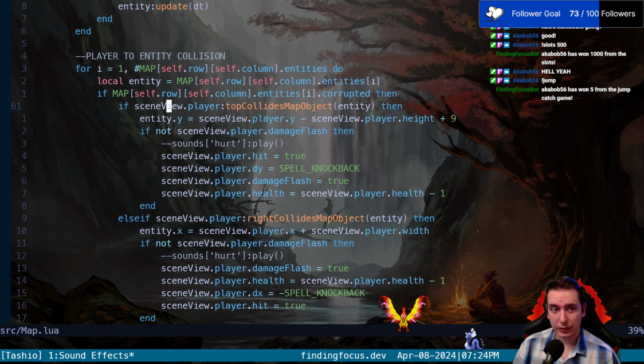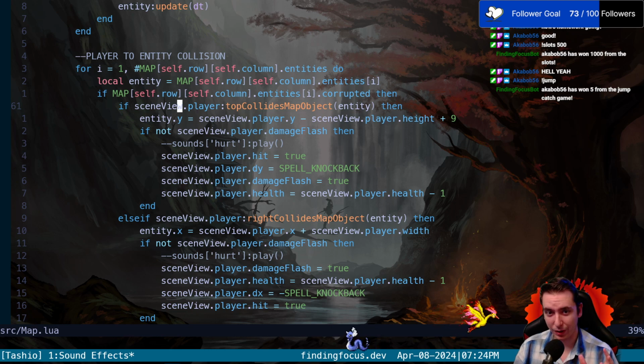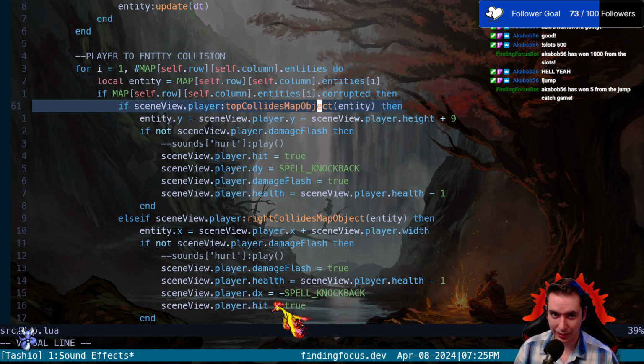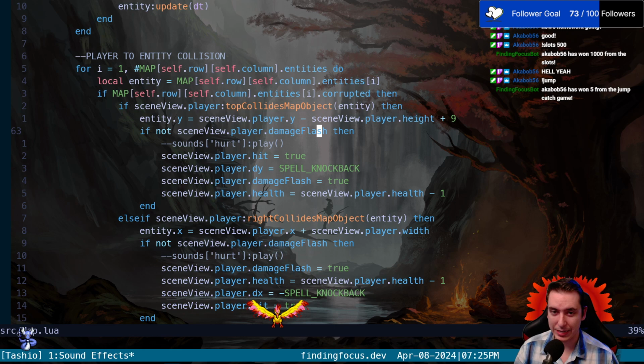Well, our scene view is what's holding all of our player data and our entity data. So we're saying that the player in our current scene is running this function, top collides map object. I admit that's a bad name for it because we're actually reusing the same function for our collidable map objects, but all you need to know is this is the line of code where we need to play our hurt sound, because this is where we're decrementing our health.